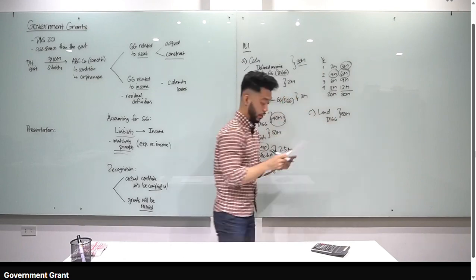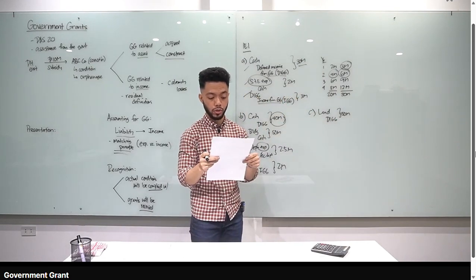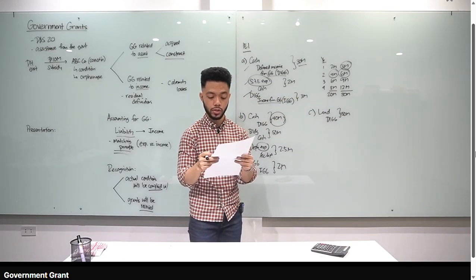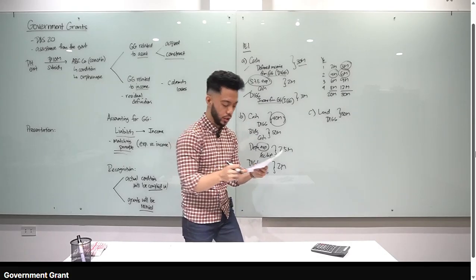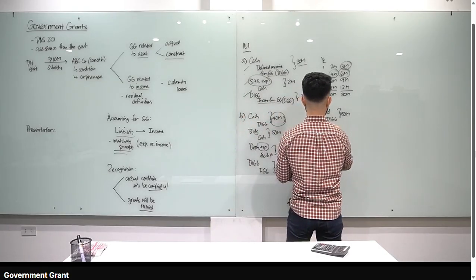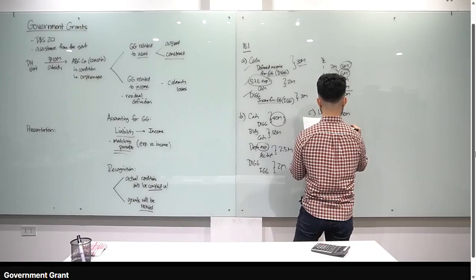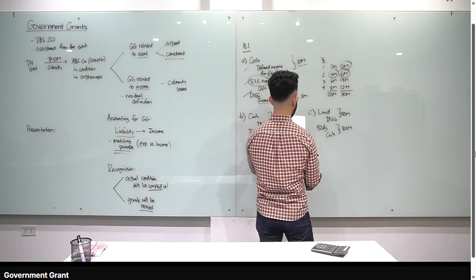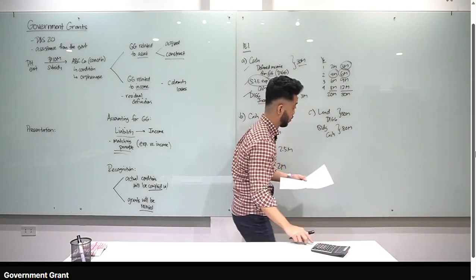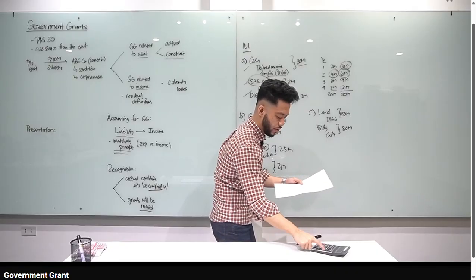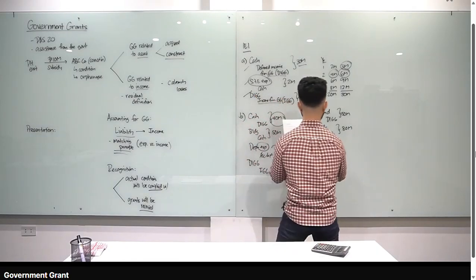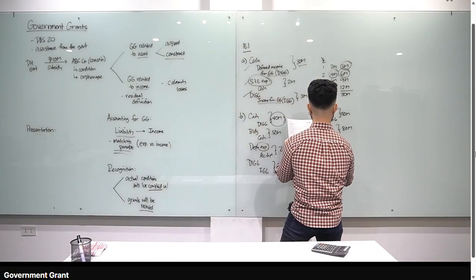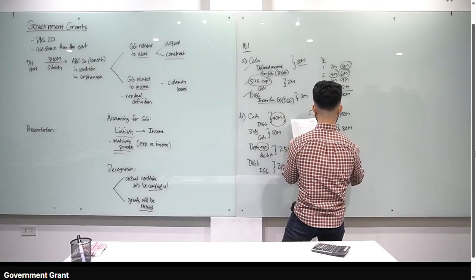Liability muna. The grant requires that Pinnacle shall construct a factory and employ only people residing in the region. The cost of the factory is 80 million within useful life of 25 years. Debit building, credit cash, nag-construct tayo, 80 million. Right? Now, meron na namang useful life na 25 years. Mag-depreciate natin yung building. So, 80 million, i-divide natin by 25 years, that is 3.2 million. Okay? Debit depreciation expense, credit accumulated depreciation, 3.2 million.